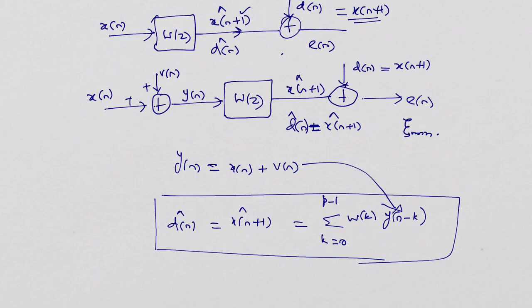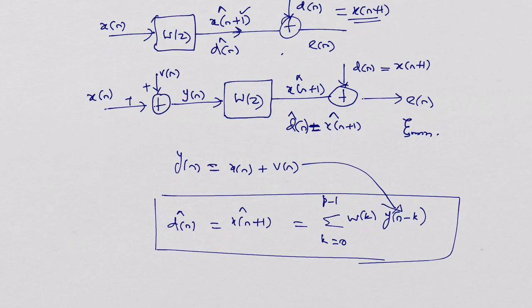Now there are two cases, noisy version and noiseless input. In noiseless input, giving x of n and obtaining x cap of n plus 1 as the output is called noiseless observation. The first diagram shows x of n given as an input to a Wiener filter, extracting x of n plus 1 as the next expected output. The difference between the estimate and the original gives me the error.